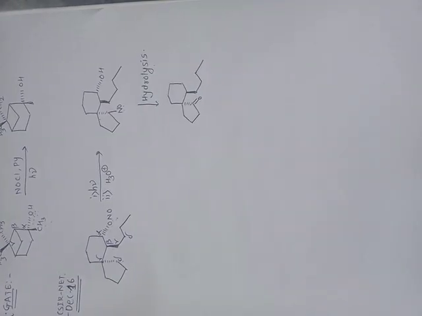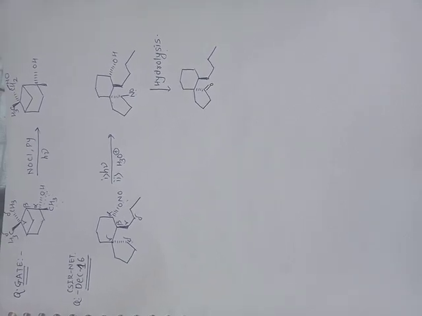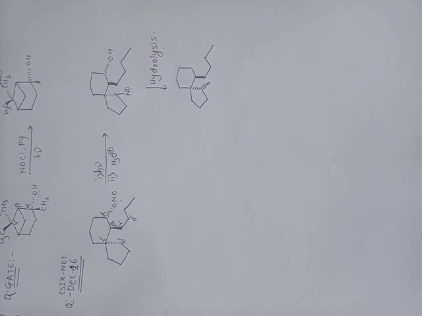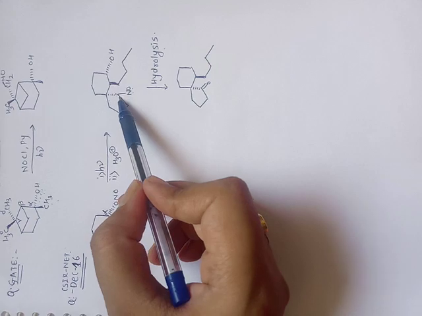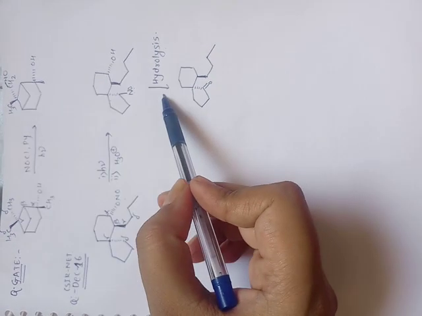After hydrolysis, as I already told you, if the nitroso group is present on an internal carbon, then it forms a ketone, which is given in that example. This nitroso group is on the internal carbon. That's why after hydrolysis it forms